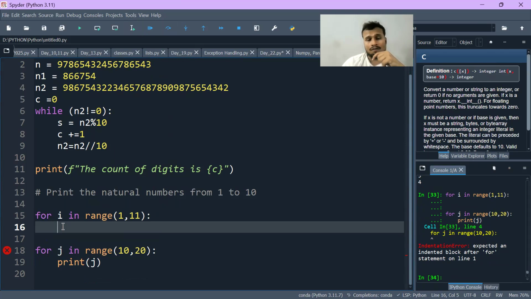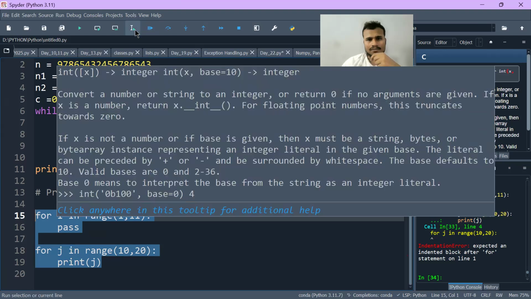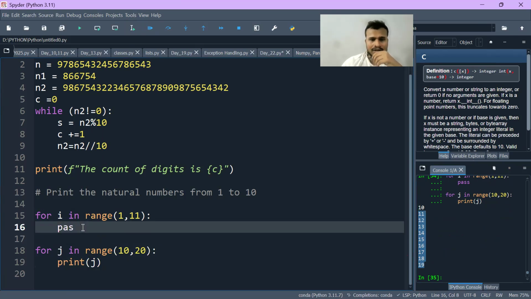So we want to avoid such. We want to use this for loop for a later purpose. For that reason, if you write pass, then this j loop will be executed. You can see here 10 till 19 got printed because I have written a pass statement. As soon as I remove this, it will not execute. So I hope you have understood why the pass statement is necessary and what the pass statement does.